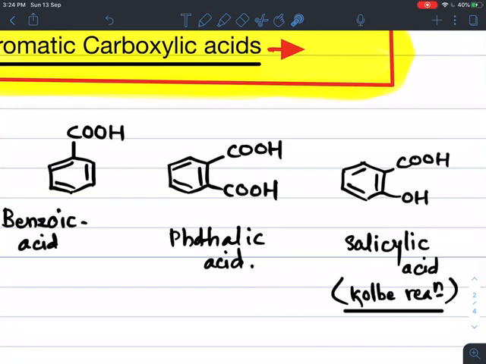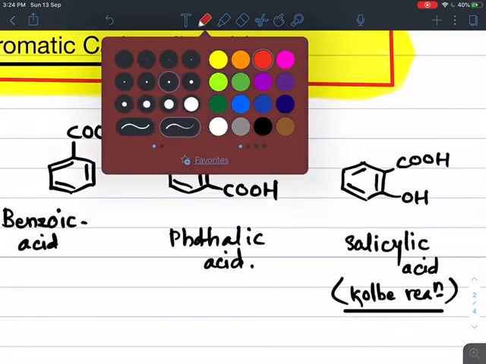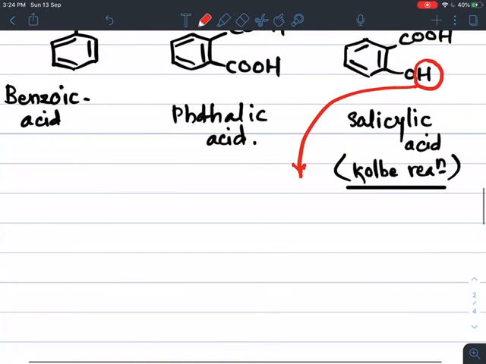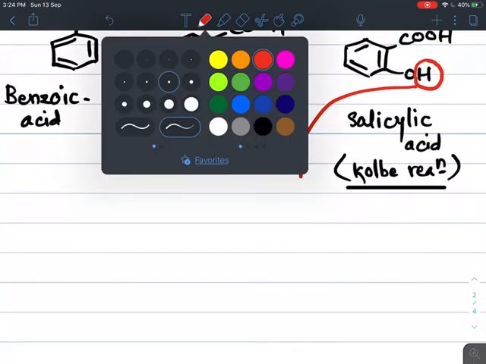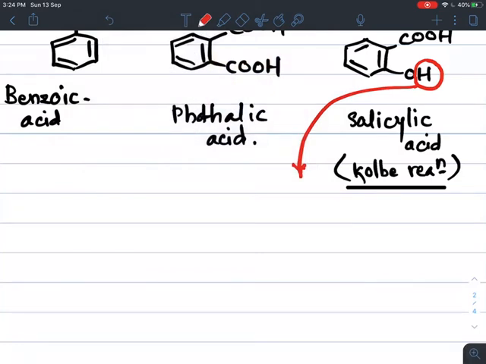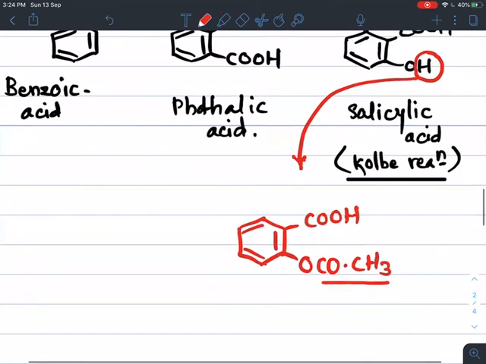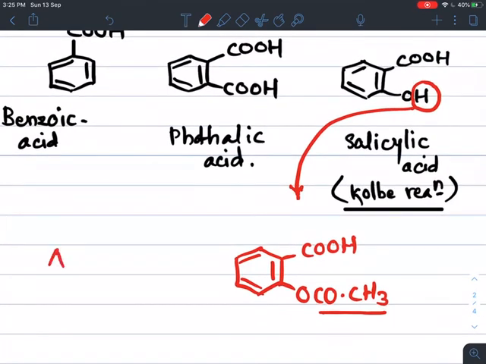If from salicylic acid we replace the hydrogen of the OH group by an acetyl group, then we get one more example. How can we write the structure? This is the benzene ring with alternate double and single bonds, COOH as it is, and the OH is replaced by a COCH3 group, the acetyl group. The name of this compound is aspirin.